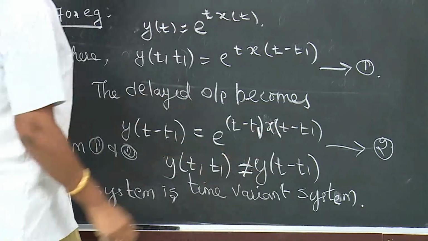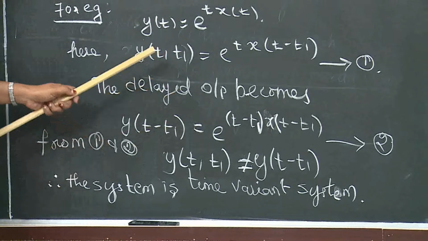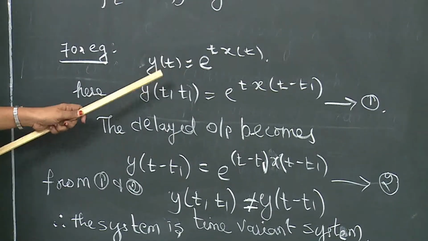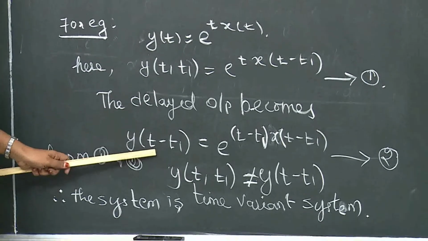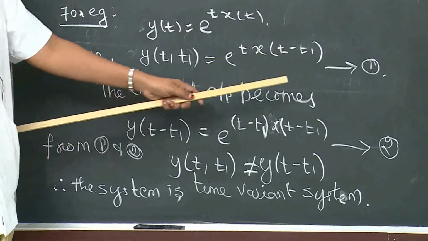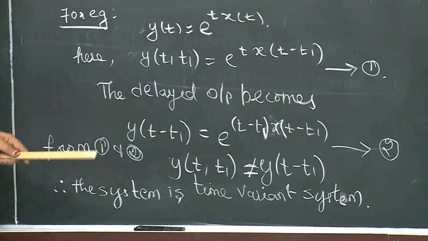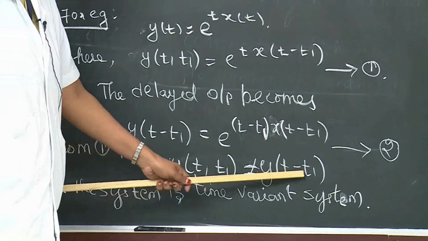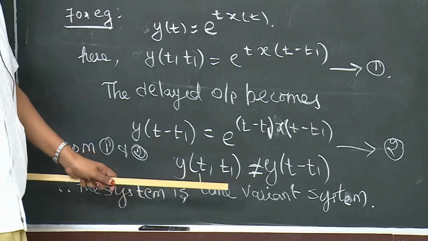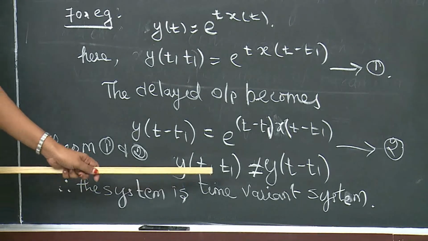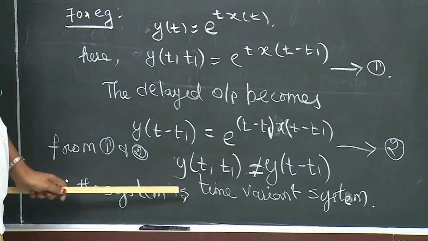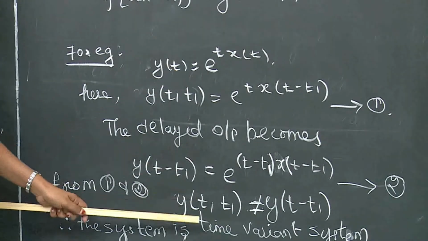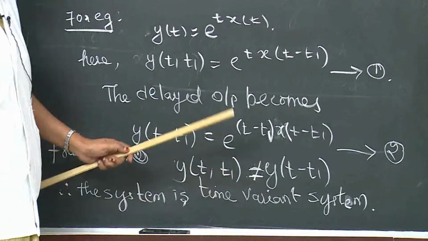This is equation number 2. That means the input is delayed by t1 shifting and the output is also delayed by t1 shifting. From equations 1 and 2 we conclude: if y of t comma t1 equals y of t minus t1, the system is a time invariant system. If not equal, the system is a time variant system. So the given problem is a time variant system, right?